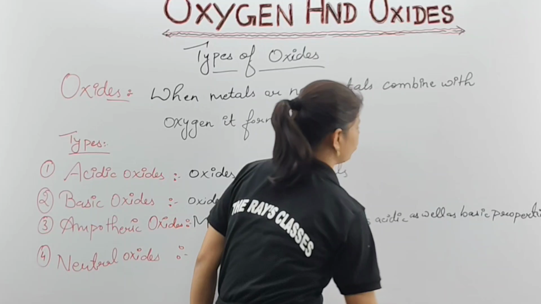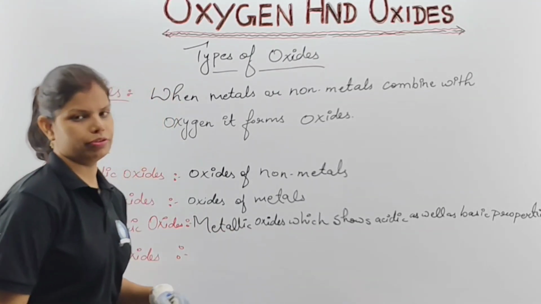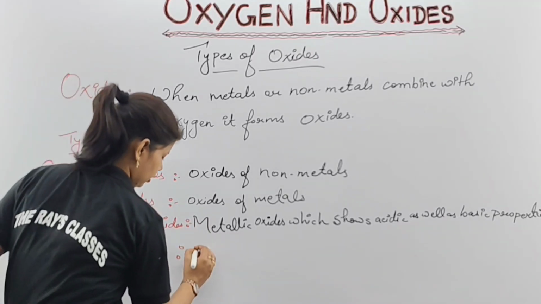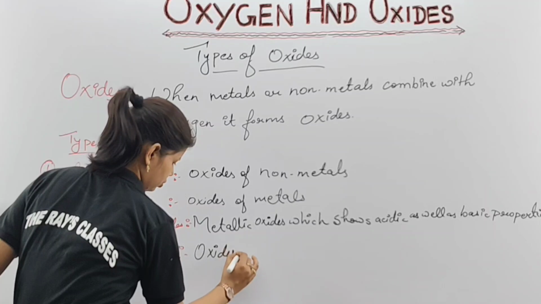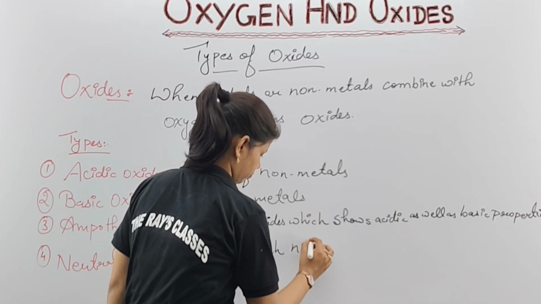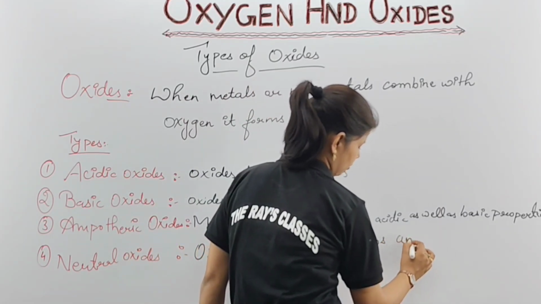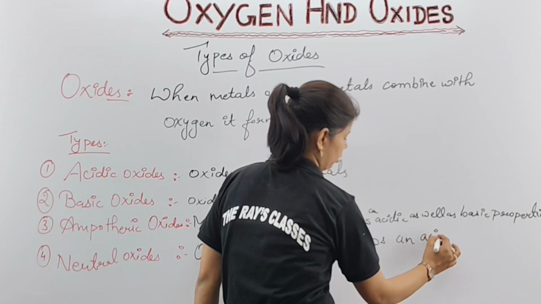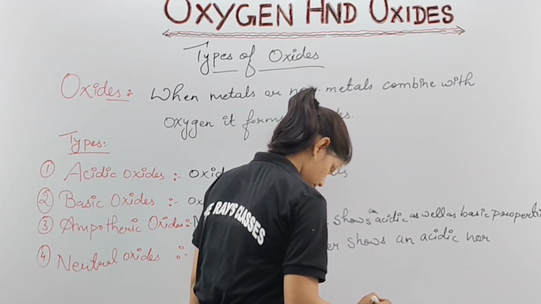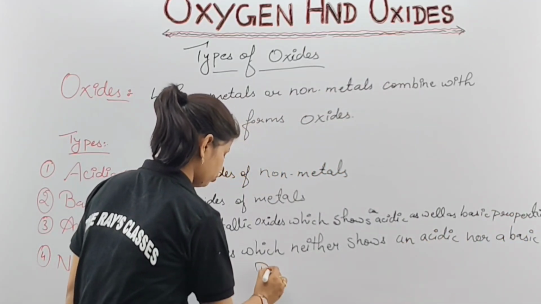So some compound or some oxide will show elements of metal as well as non-metal. What will that be called? Amphoteric. Please note it down. That is called amphoteric. And then oxides which neither show an acidic nor a basic property. So this is just the short representation for you, children.